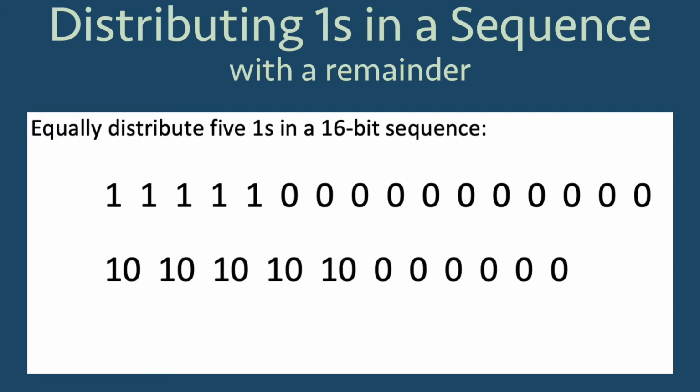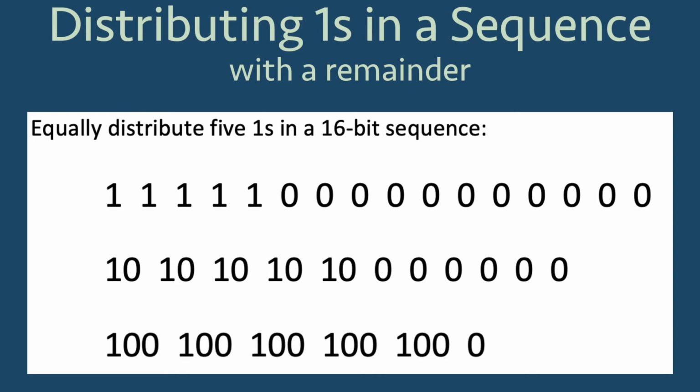Next, we fill in a 0 after each 1. When we do this, we can group some of the terms to see that we have 5 tens, essentially, and then 6 remaining zeros. We repeat again by filling in zeros after each 10. And now we have 5 100s and 1 remaining 0.